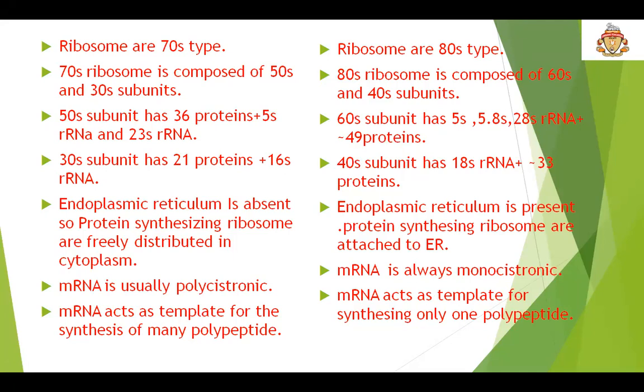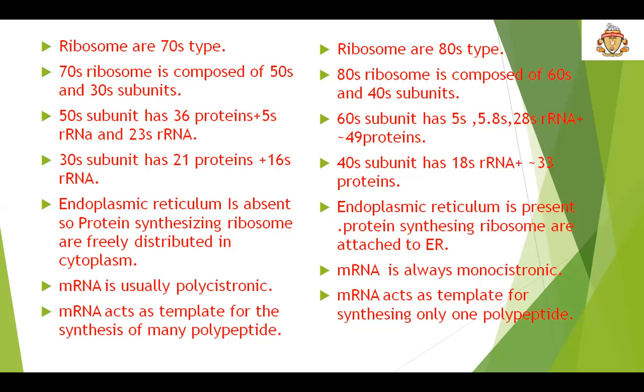In prokaryotes, endoplasmic reticulum is absent, so protein synthesizing ribosomes are freely distributed in the cytoplasm. Whereas in eukaryotes, endoplasmic reticulum is present, and protein synthesizing ribosomes are attached to the endoplasmic reticulum.